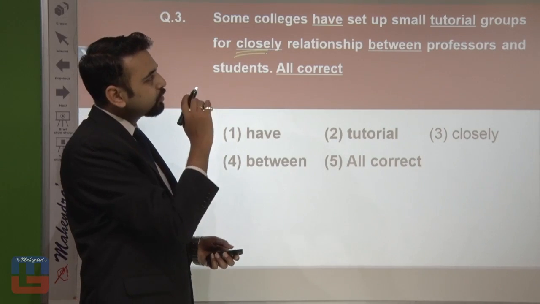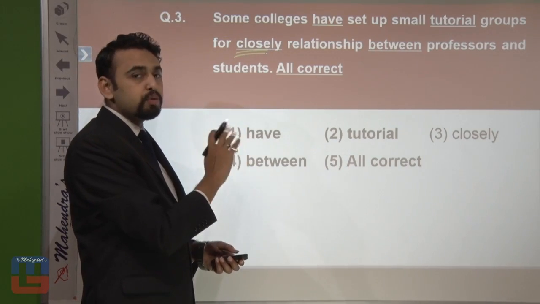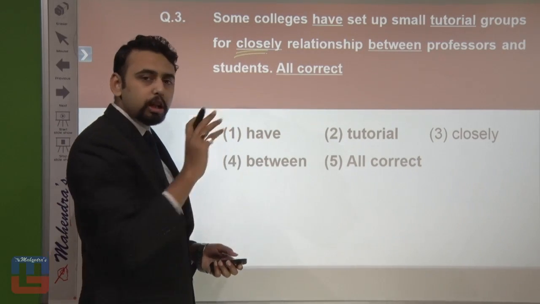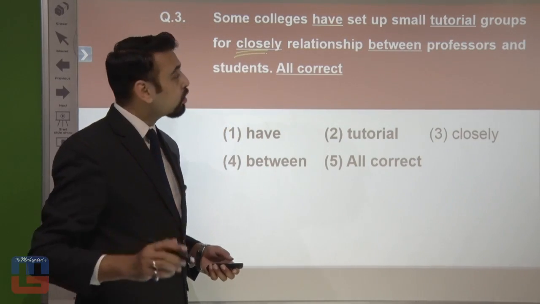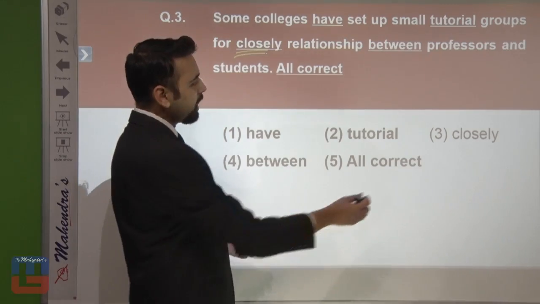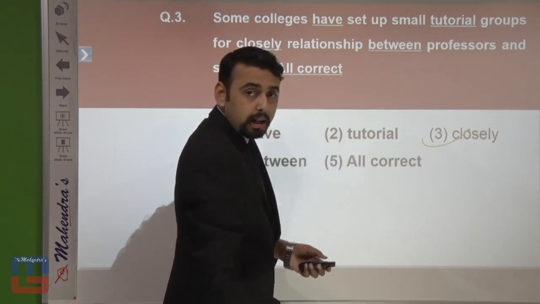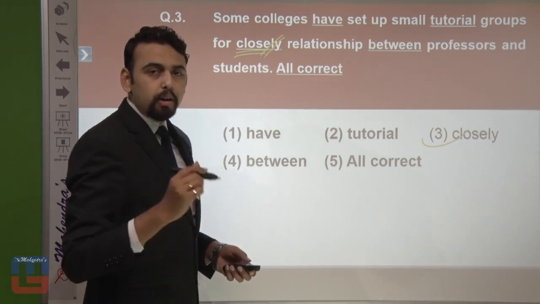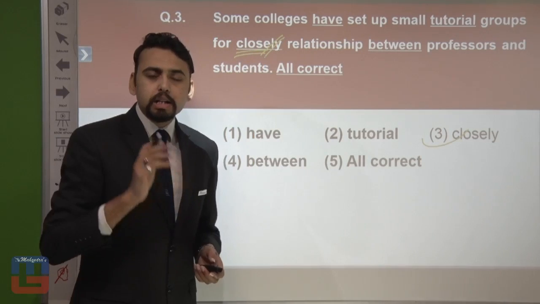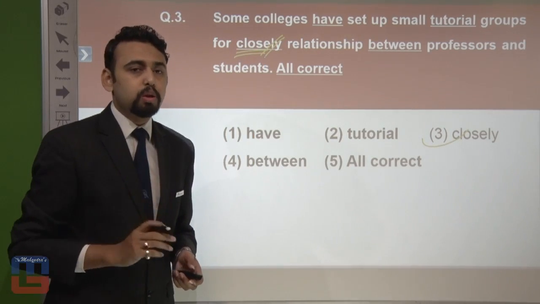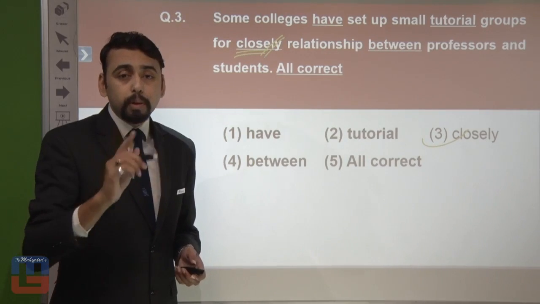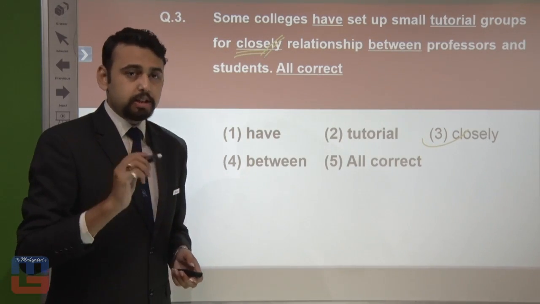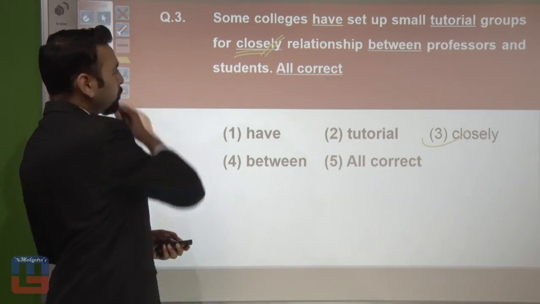Some colleges have set up small tutorial groups for close relationship should be there and not closely. Hence, we can mark number 3 as the error part, and that's why it should be close, not closely. Now, if we use close, the sentence becomes, some colleges have set up small tutorial groups for close relationships between professors and students. So that's the correct one. Now, let's move to the next one.